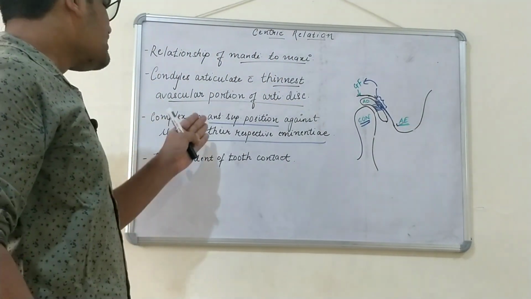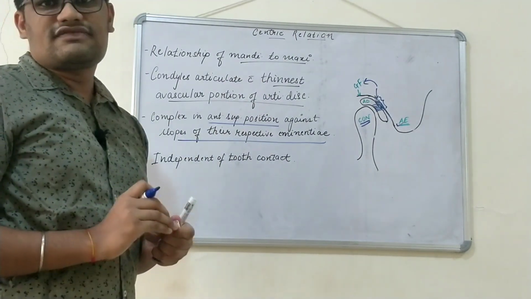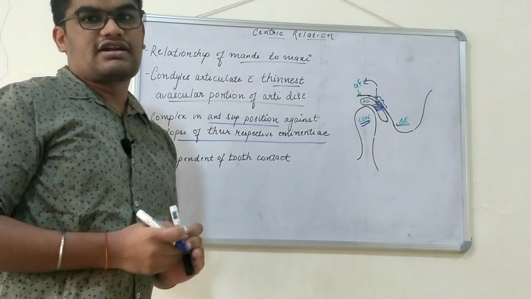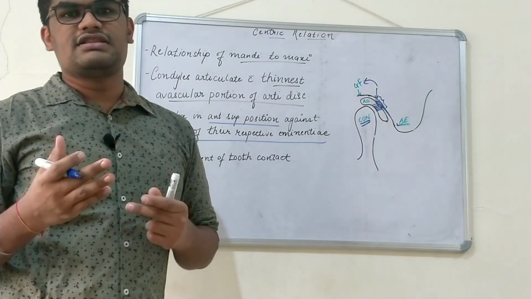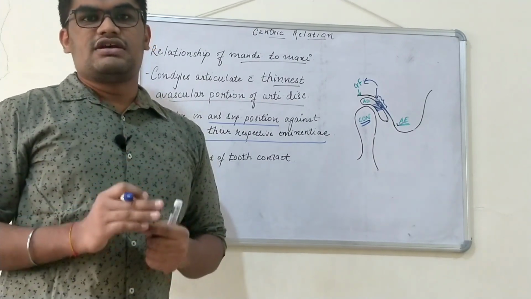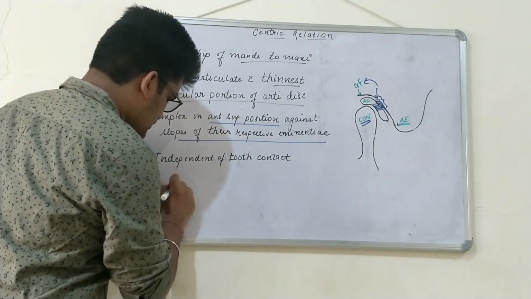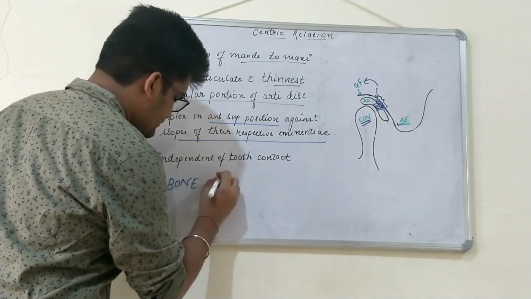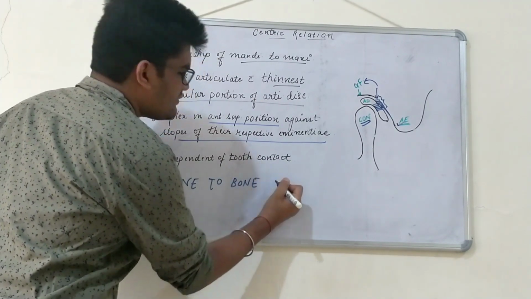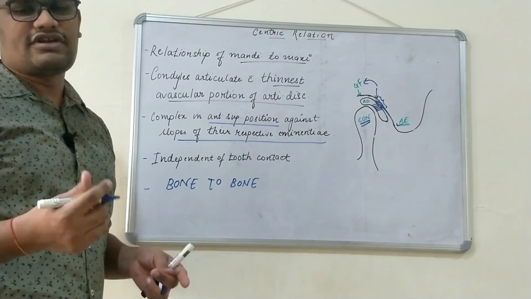So this complex rests in an anterior superior most position against the slopes of their respective eminentia, and this position is independent of the tooth contact. This means that whether the teeth are present or not, the condyle can be in centric position. So we can conclude that centric relation is a pure bone to bone relationship, independent of the teeth. If teeth are absent, the two condyles can still be in centric relation or centric position.